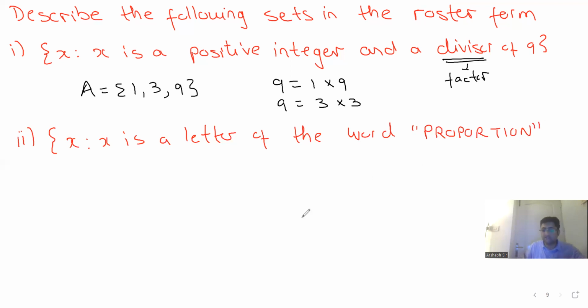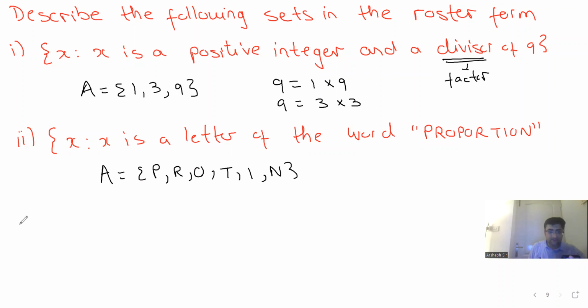Please send me the answer on chat. Very good. So A is nothing but P, R, O, P is there, O is there, R is there, T is there, I, O is there, N. This is the answer, guys. All right. Any doubt, guys?